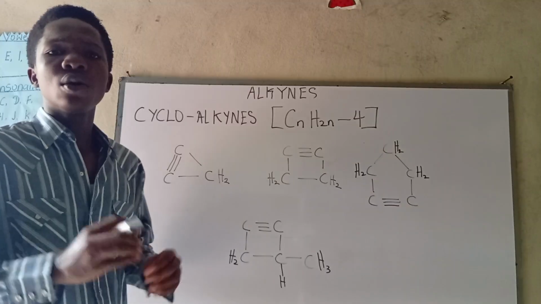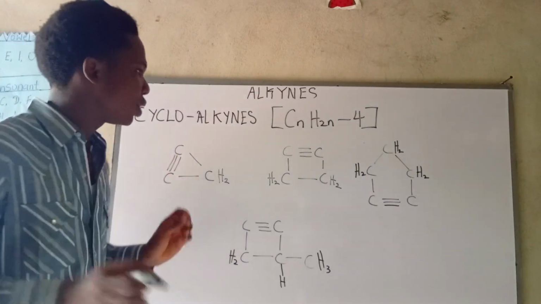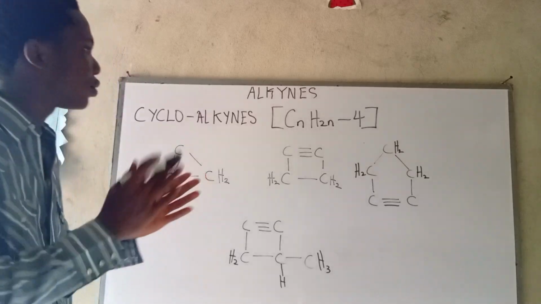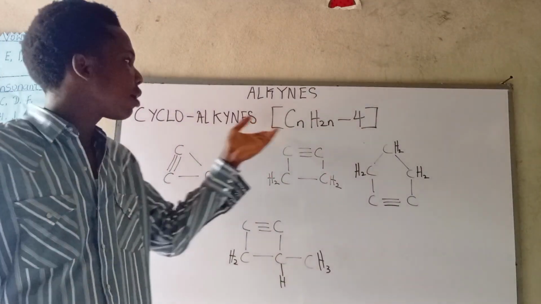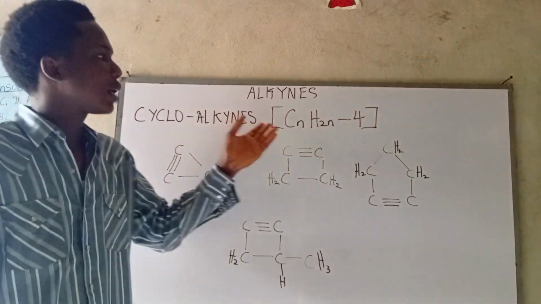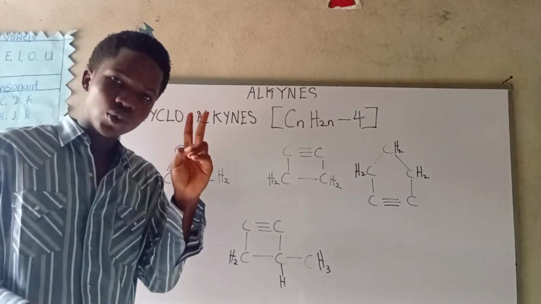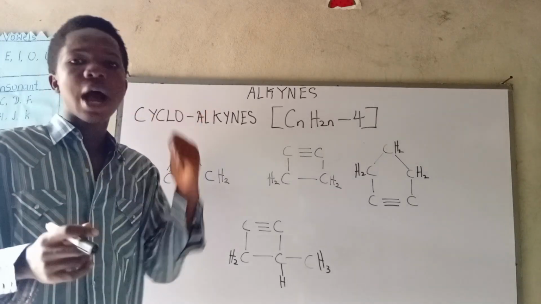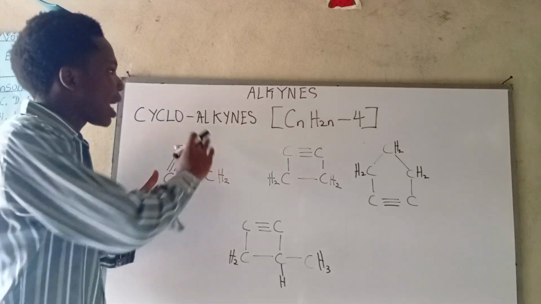Alright, now looking at cyclic alkynes as a case study, what do we have to know? There are a lot of things we have to know. First of all, I talked about the general formula of the cyclic alkynes in the beginning of this class. Now look at the CnH2n minus 4, a difference of 2 hydrogen from the normal original alkynes.